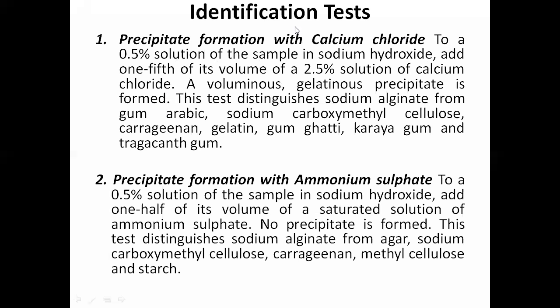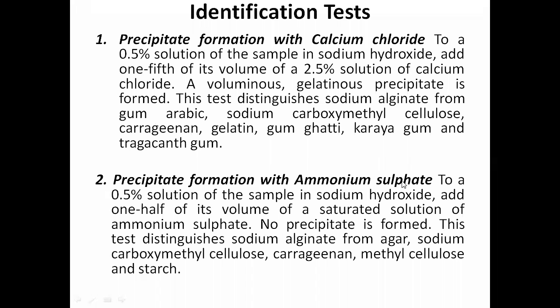That is why the test name is PPT formation with calcium chloride. A voluminous gelatinous precipitate is formed if you treat with calcium chloride. This test distinguishes sodium alginate from gum arabic, sodium carboxymethyl cellulose, carrageenan, gelatin, gum ghatti, karaya gum and tragacanth gum, the other examples of carbohydrate-containing crude drugs, which will not give this particular result.